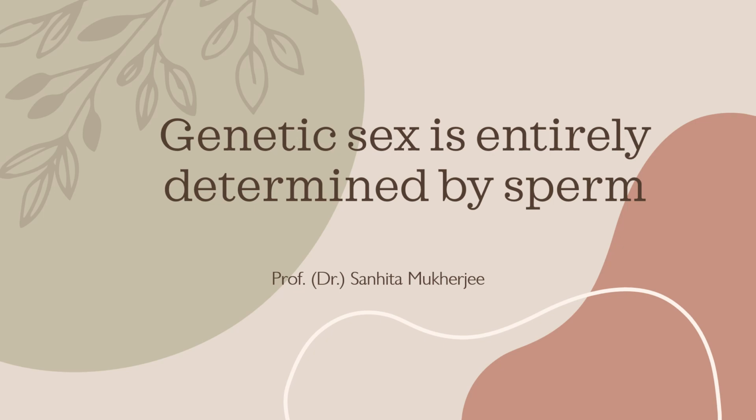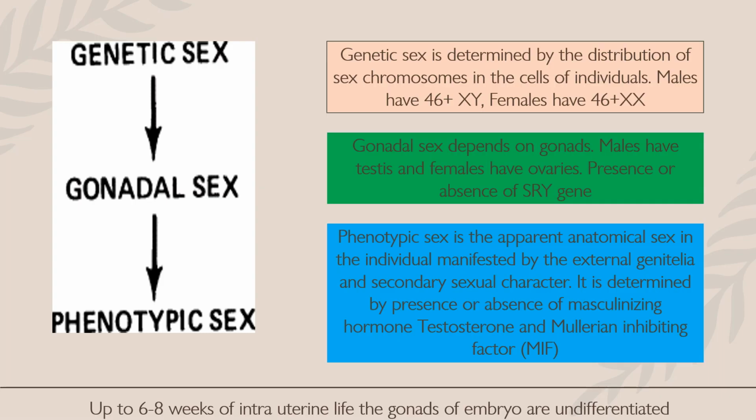Dear students, today we will discuss the topic why genetic sex is entirely determined by sperm. Before going to the explanation of the topic, we must be familiar with a few terms like genetic sex, gonadal sex, and phenotypic sex.